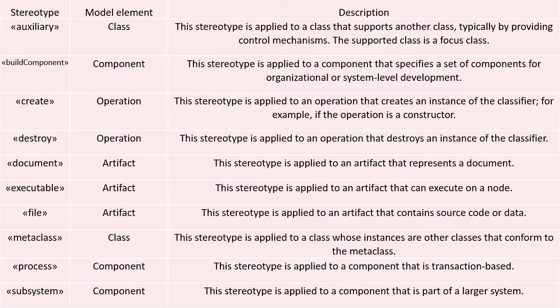So in operations, if we are declaring any operation as a constructor, for the constructor we can include the stereotype create. For a destructor, to destroy the object, we can apply the stereotype destroy. Like this, any number of different stereotypes we can apply as per the necessity of that model.